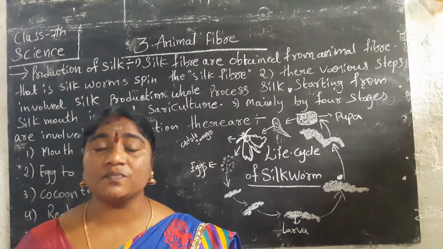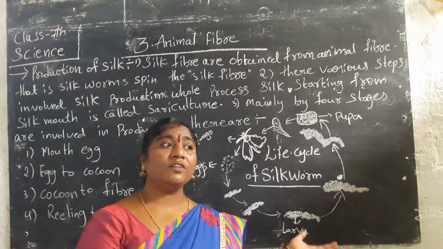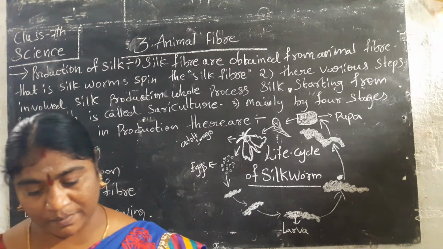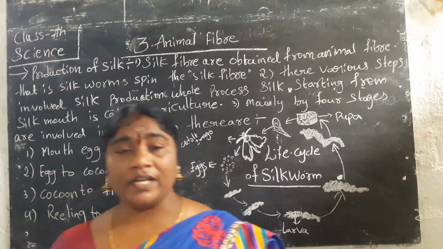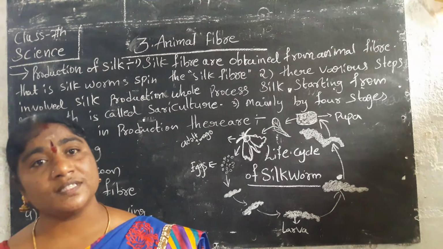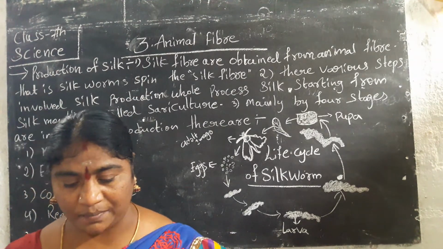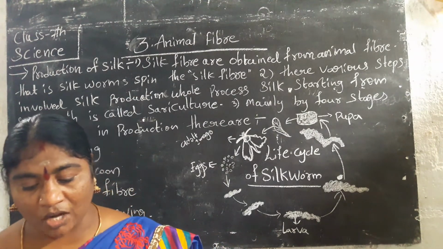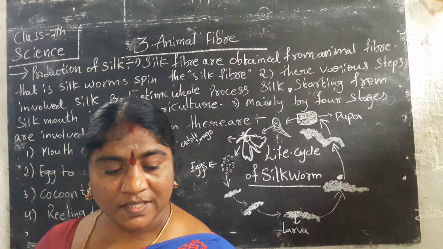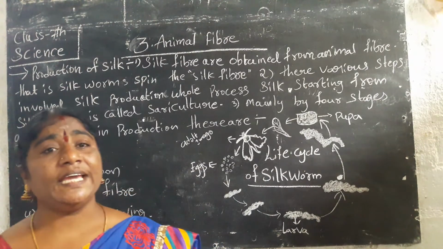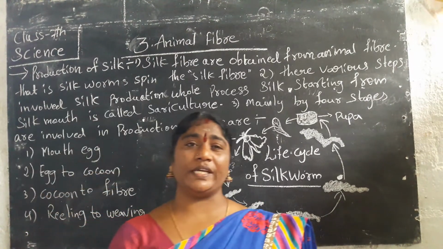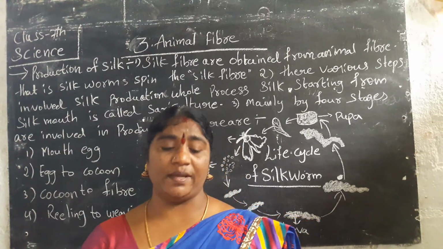How can we get the silk? We can get the silk from the silkworms. That is animal fiber. This is the process of making silk from the silkworms. How can you know the different types of silks? The silkworm is like a butterfly. How does it look? It looks like a butterfly.